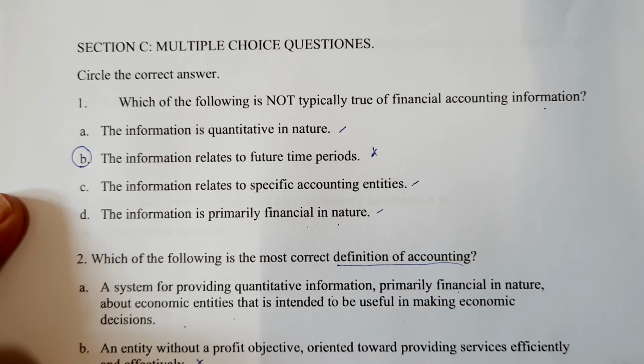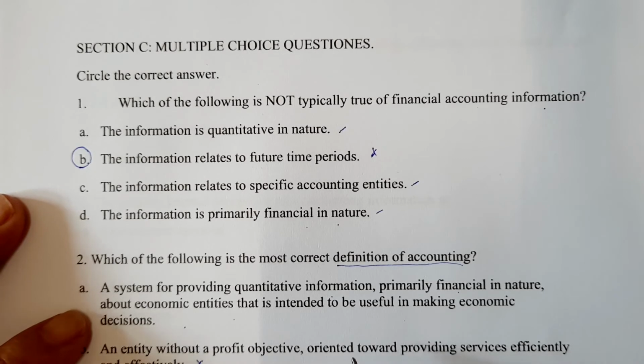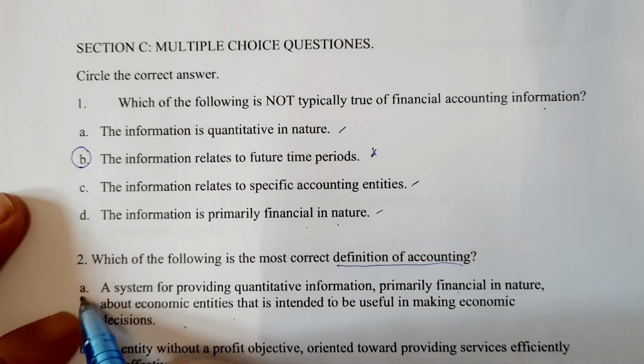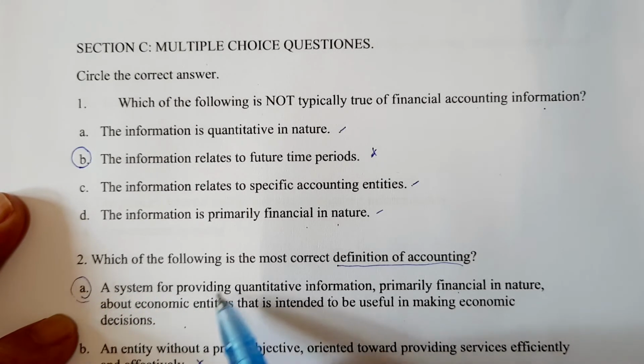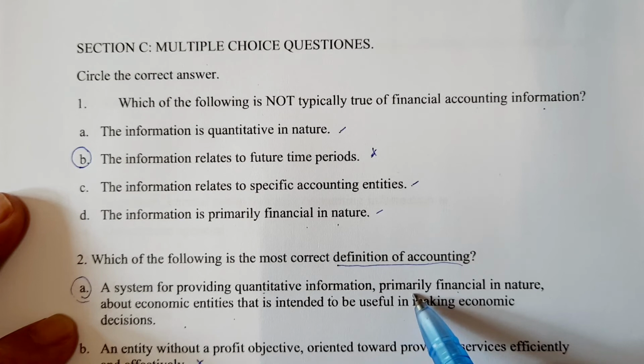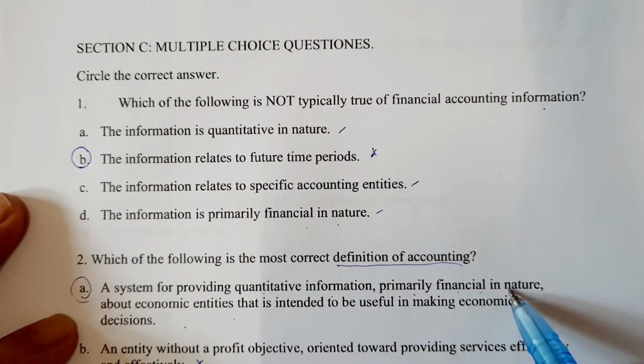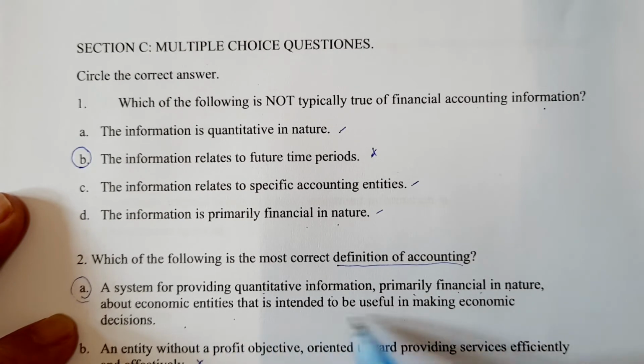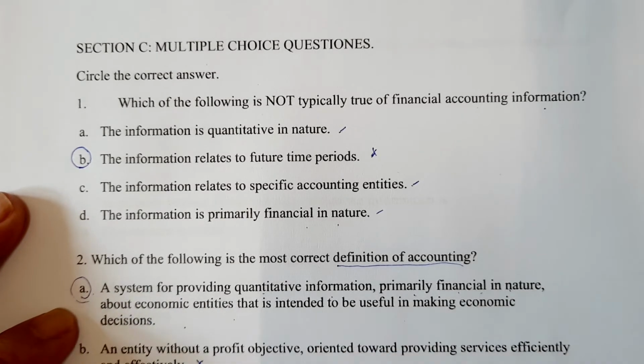So I think the correct answer is A. Accounting is a system that provides quantitative information, financial in nature, about economic entities that is intended to be useful in making economic decisions. So my choice is A. The answer is A.